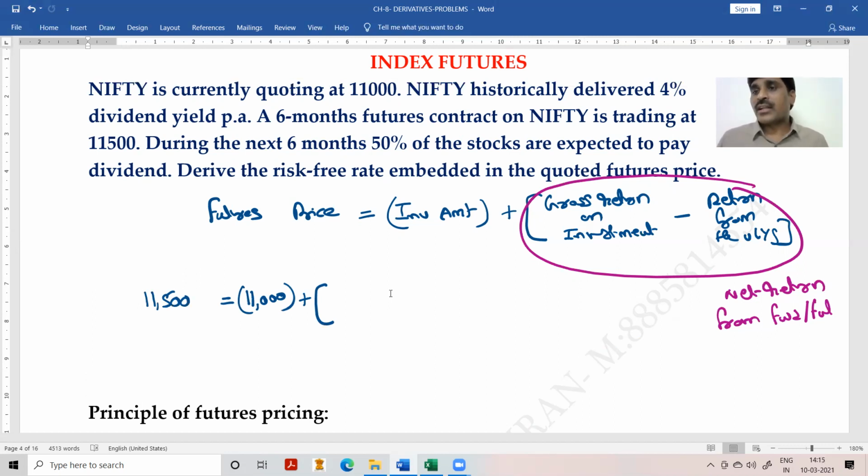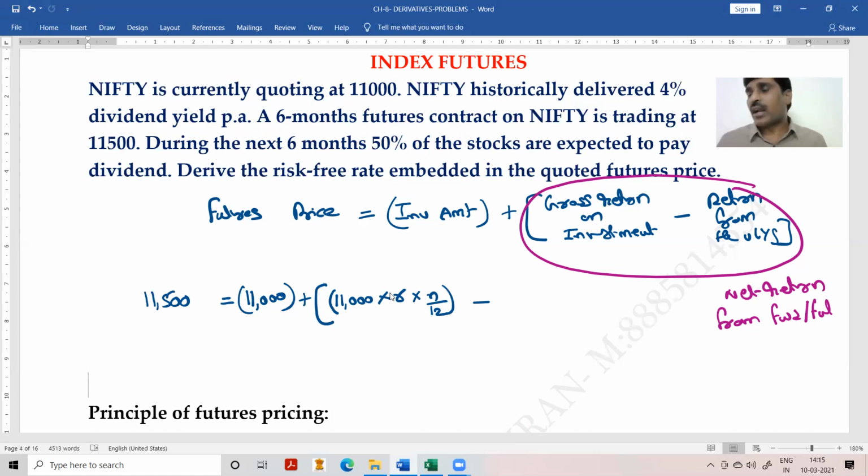So how will you calculate the return on investment? Very simple. Amount invested into rate of interest into period. How many months? N by 12, 6 by 12 months. Okay, this is the interest. This is the routine formula. There is no complication in this.